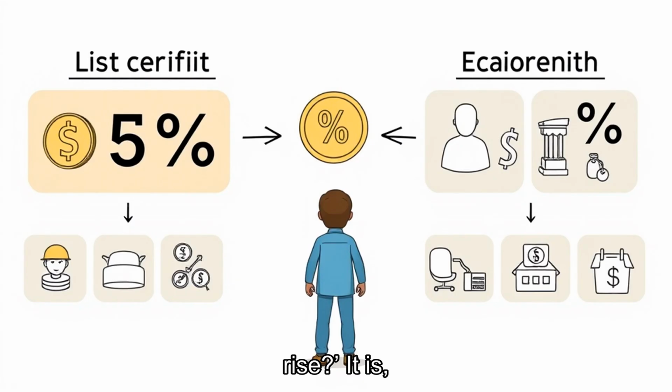Elasticity can be measured with percentages. If price rises 10% and quantity demanded falls 20%, demand is very responsive. If quantity falls only 2%, demand is much less responsive. The exact formula can look technical, but the intuition is behavior compared with price movement.